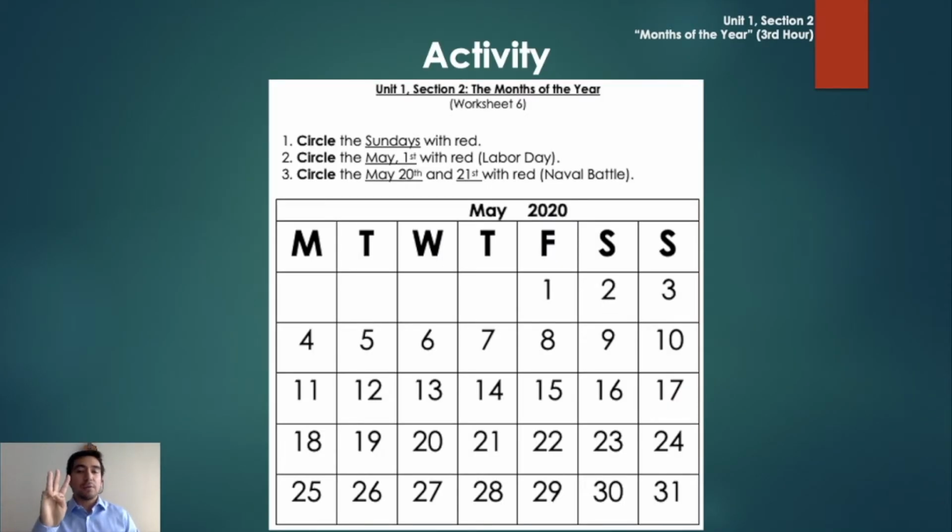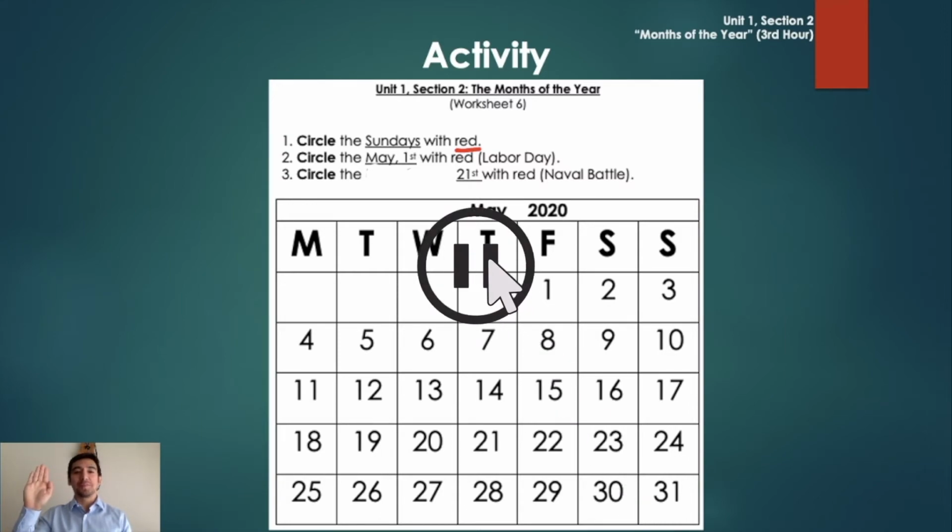Activity 3, worksheet number 6. It says, 1. Circle the Sundays with red. 2. Circle May 1st with red. That's Labor Day, very important. And 3. Circle the May 20th and the 21st with red. That is Naval Battle. I'm not sure if you have the same mistake as I have, but Naval Battle is just the 21st, so I'm going to fix this. Okay, there you go. If you have it, fix it, and just the 21st with red. So now, pause the video here, and once you're ready, we will check together.